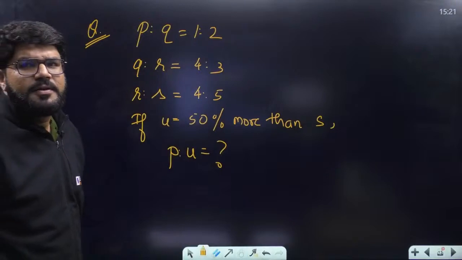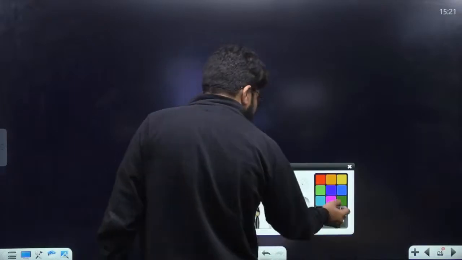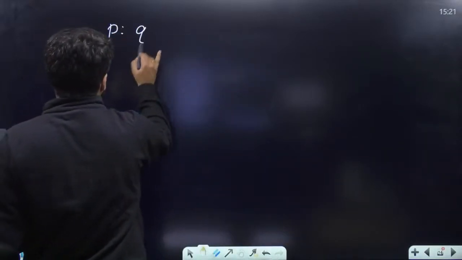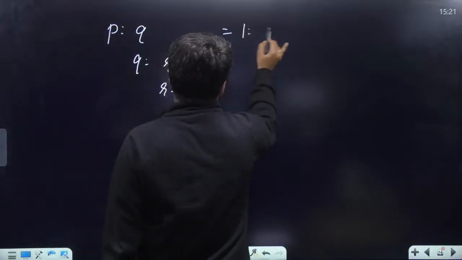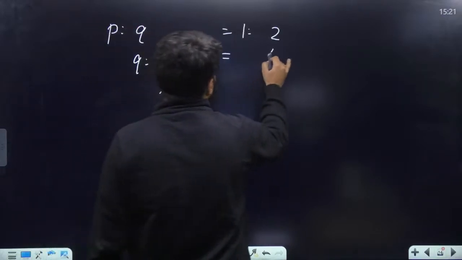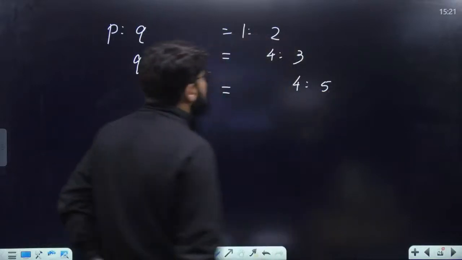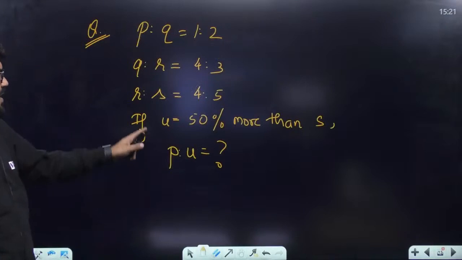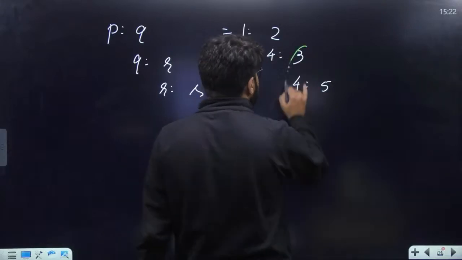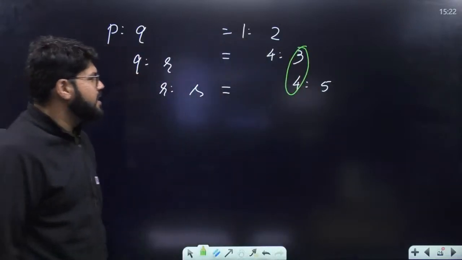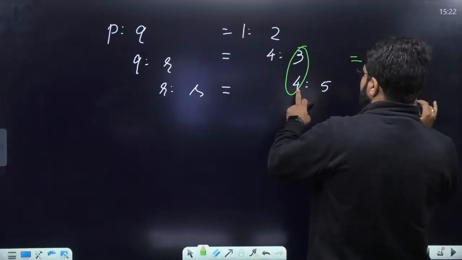Guys, this is again simple. Answers are already on the screen before I write down the question. Correct, guys. If I want to write down combined P is to Q, Q is to R, R is to S, or you can explore their individual relation also, whatever you feel like. Similar methods we have followed in the class. And the last ratio is 4:5. I need to go from P to S and then U is 50% more than S. This has the LCM of 12, so multiply this by 3.